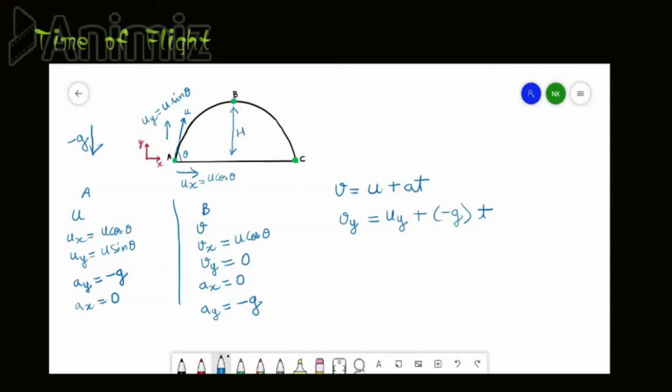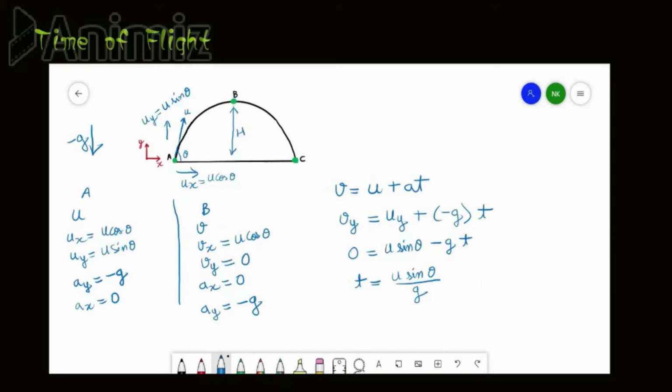Now vy is 0, uy is u sin theta, and minus gt. Rearranging this, we get t equals u sin theta upon g. So what is this t? It is the time taken by the projectile to travel from A to B.